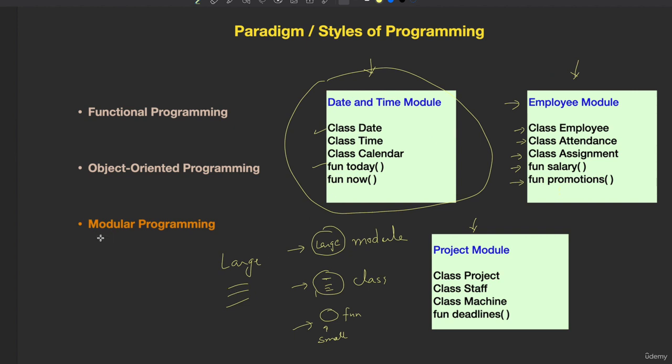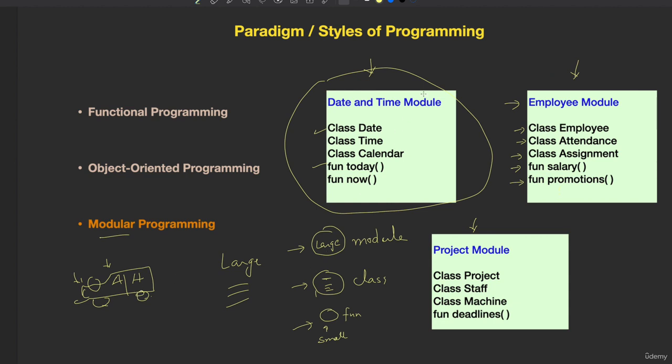Modular programming is followed in other engineering fields also. If you take automobile engineering, a car is usually manufactured in the form of modules. Its engine is one module and the tires are one module. Its air conditioner is one module. The music system inside is one module. Automation in this car is another module. Like that, a car can be divided into major parts like modules.